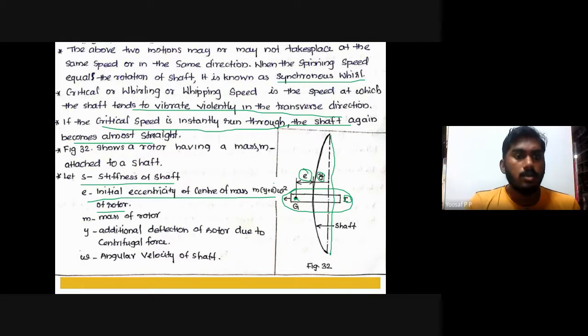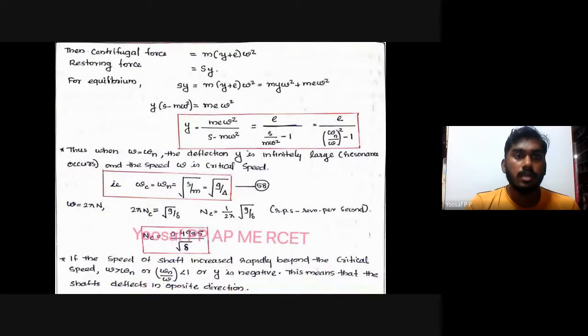Here m is the mass of the rotor, y is the additional deflection of the rotor due to centrifugal force, and omega is the angular velocity of the shaft. Now the centrifugal force is equal to m (e plus y) omega square, and the restoring force we can represent as kx, the deflection into the spring coefficient, that is s y. For the equilibrium condition, you can equate both equation 1 and 2.